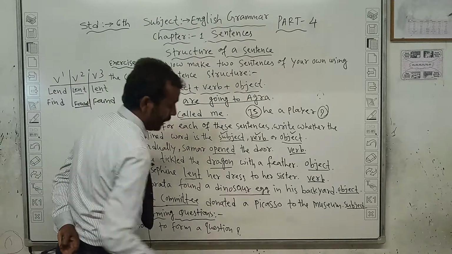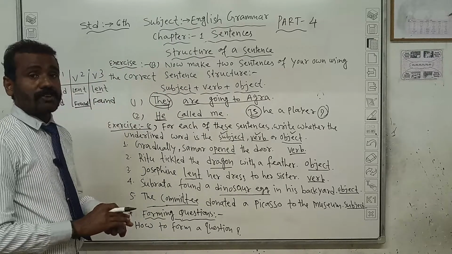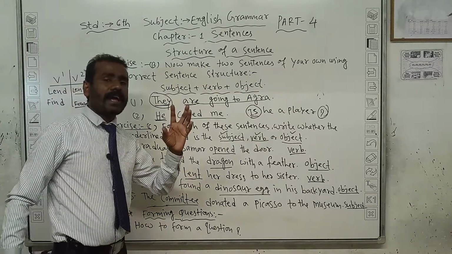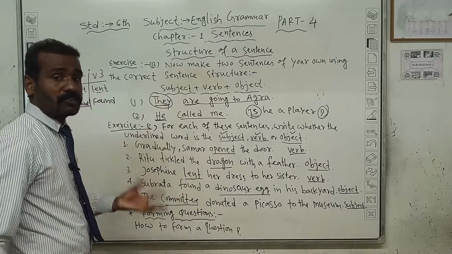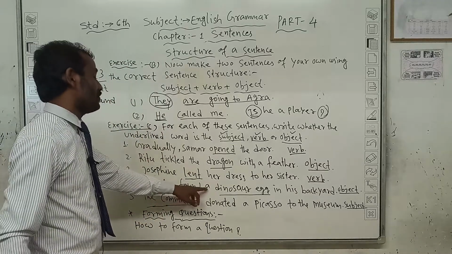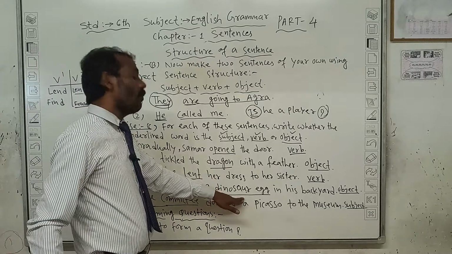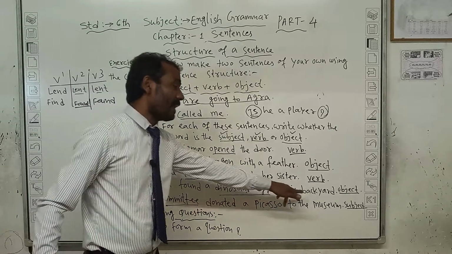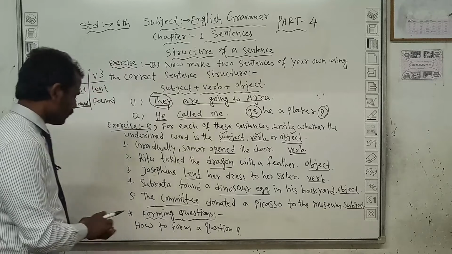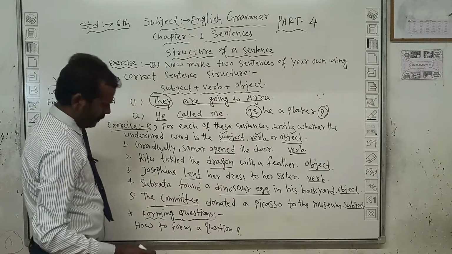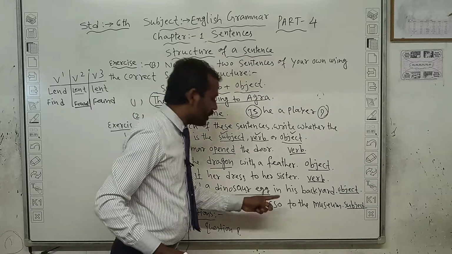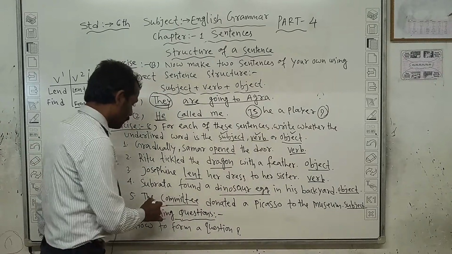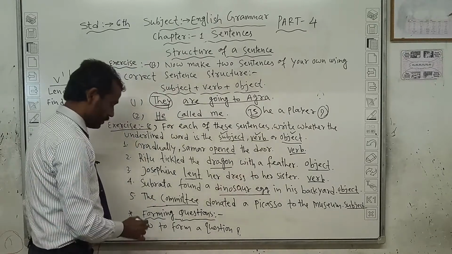A dinosaur egg. So object, but object also you should know na कि how to find. That means after action word. This is the easy process to find the object. After action word, whatever word will be, that word will call that object. So here dinosaur egg in his backyard, that is object. The committee donated a Picasso to that museum. Here committee, this is the subject.